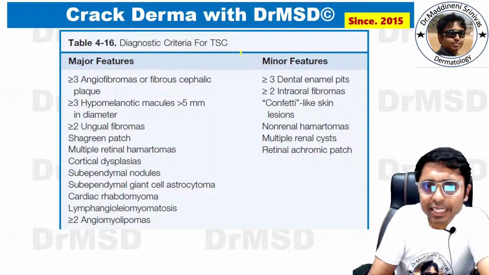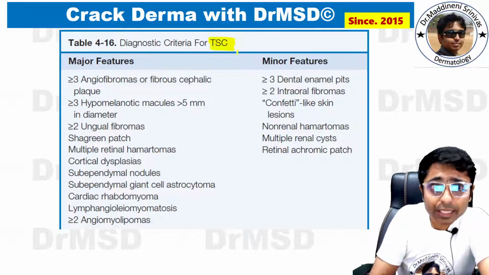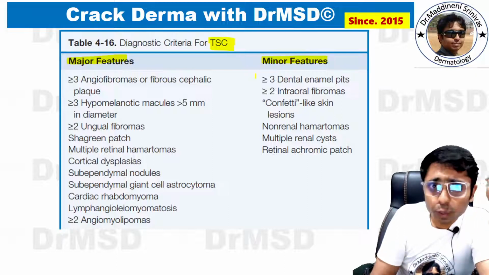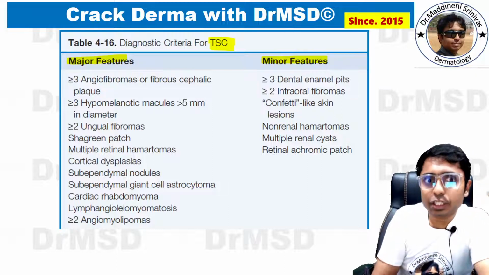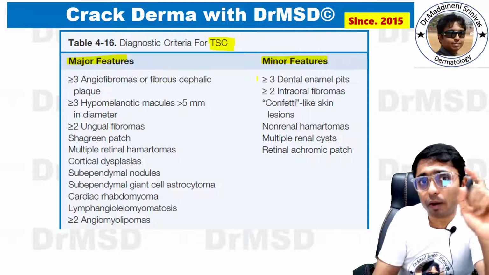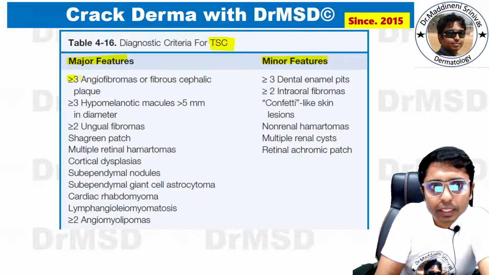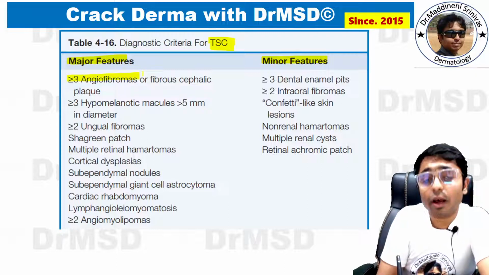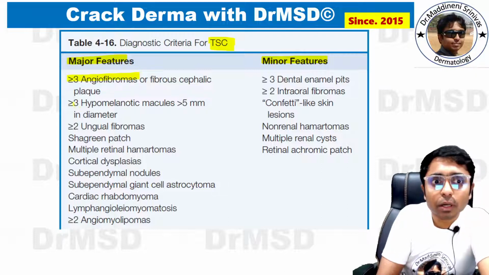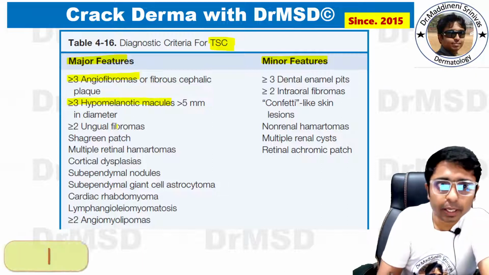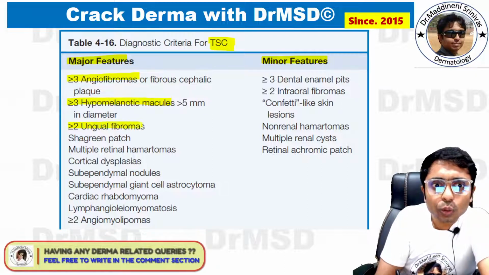And this is the diagnostic criteria for tuberous sclerosis complex, and you can see major features and minor features are mentioned here. To definitively diagnose this condition, either two major features or one major feature and two minor features are necessary. Among which, greater than or equal to 3 angiofibromas, which are nothing but the Adenoma Sebaceum, greater than or equal to 3 hypomelanotic macules, that is Ash Leaf Macules, greater than or equal to 2 ungual fibromas, that is